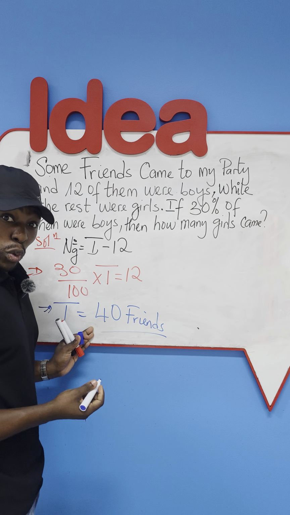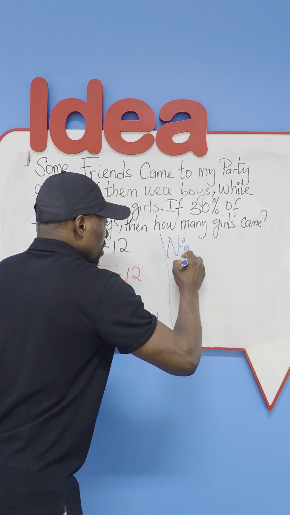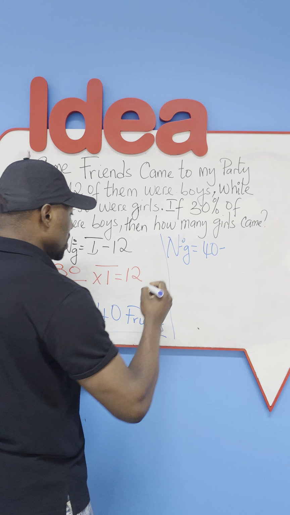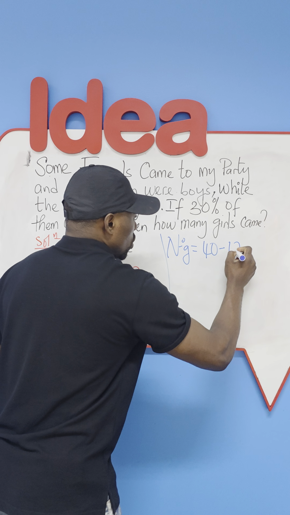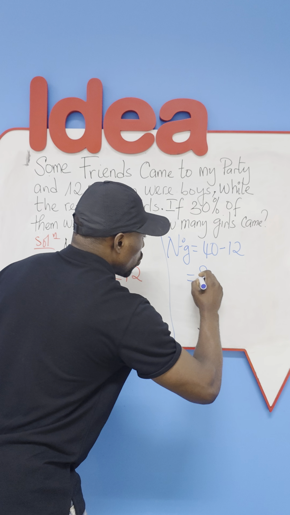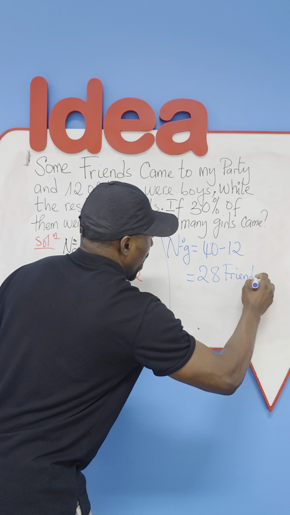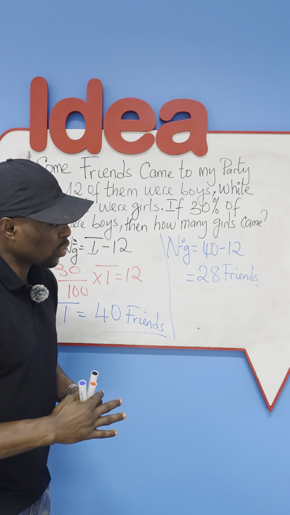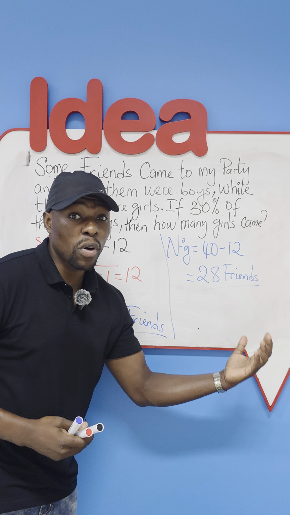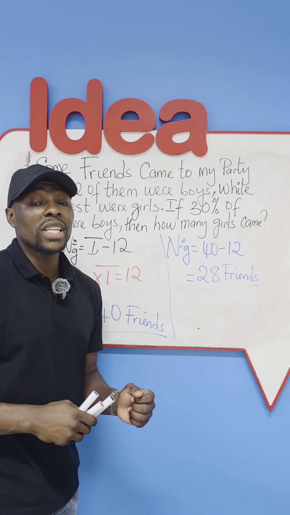So now that we have the total, we will come back to this formula here. Number of girls will be equal to this total number of friends, 40, minus the number of boys, which is 12. And if you punch very well, we should have that this is going to give us 28 friends. So 28 friends were girls. The question could further ask you, express this number of girls as a percentage of the total number of friends who came. And if you followed up to now, give us your answer in the comment section.